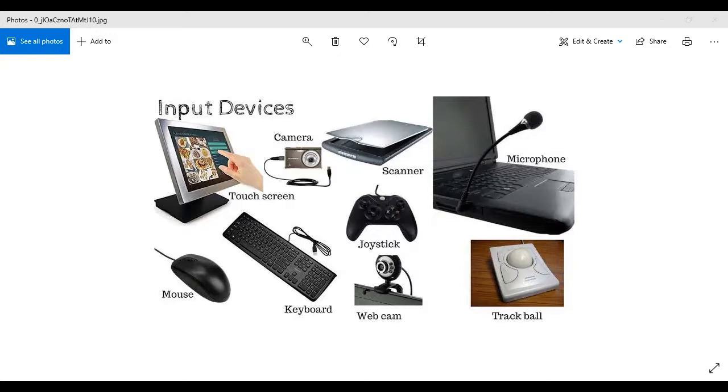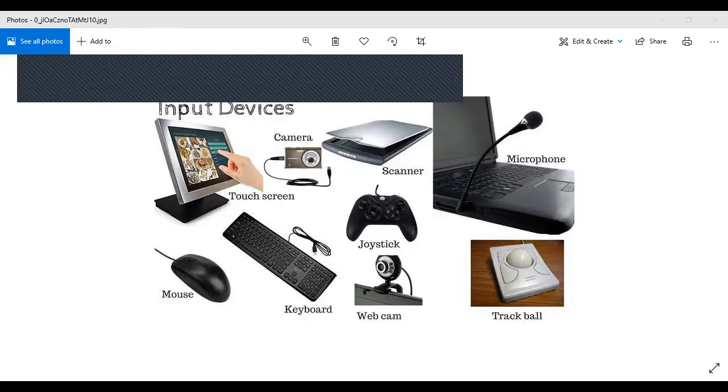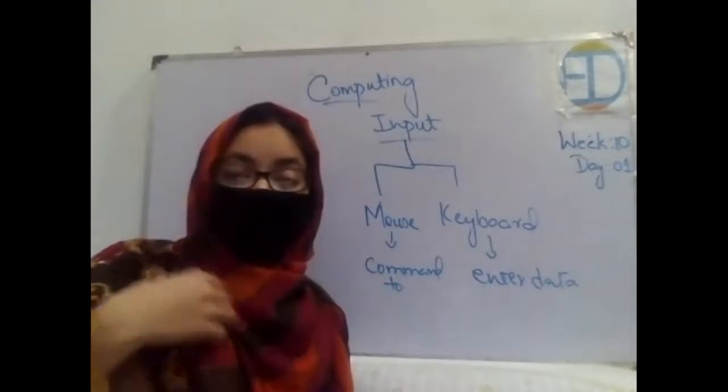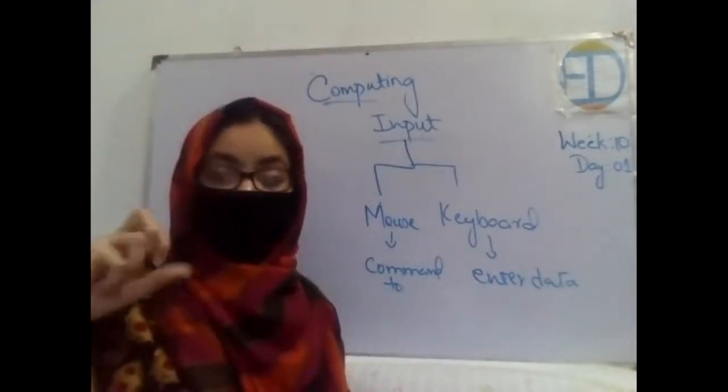Then we have a webcam. A webcam and a camera play a somewhat similar function. Why? Because you can use the same camera for that, but the normal camera cannot be used for taking pictures from the laptop or computer, but the webcam plays this function so that you can use it with the computer, right? And then finally we have a trackball and joystick. These are related to playing video games or online games, and you can use these devices for playing different games, right? So these are some of the very common input devices that we use, which are attached with the computer and that we use for entering data or for controlling our computer, for controlling its functions.